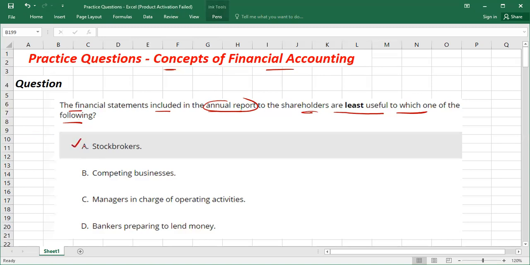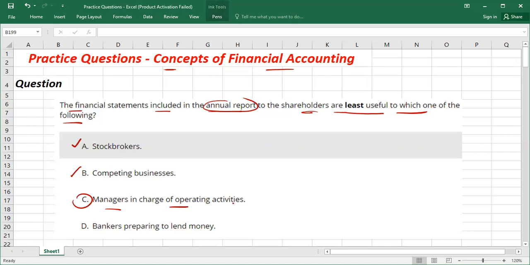Stockbrokers, guys, they are heavily relying on the financial statements. So we cannot say they are the least users, because stockbrokers have to advise their clients based on the financial statements and on predictions. Competing business, yes, they are also heavily interested in the financial statements. The reason is, as a competitor, we are always interested to know about our competitor, how much profit they are earning, or whatever assets they have. So they are not the least users.